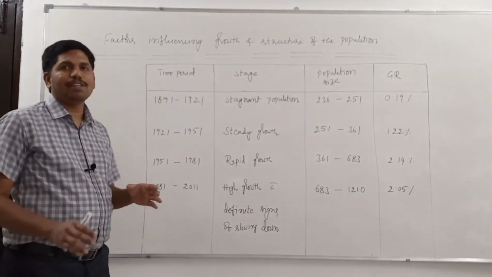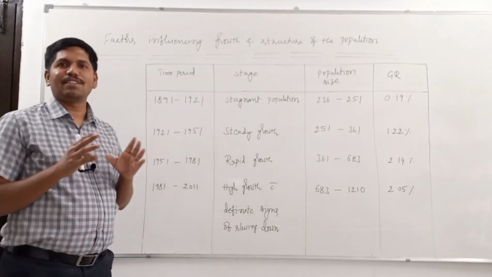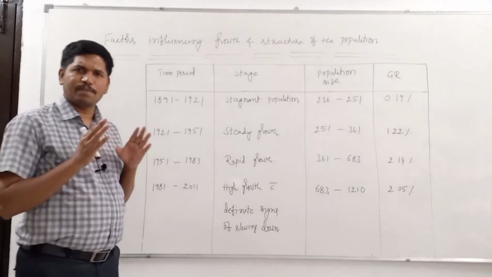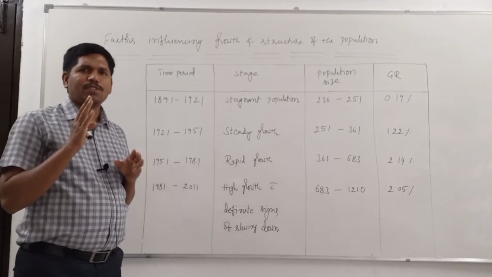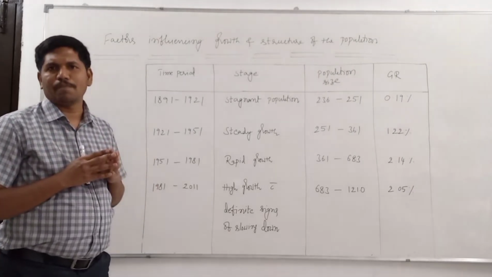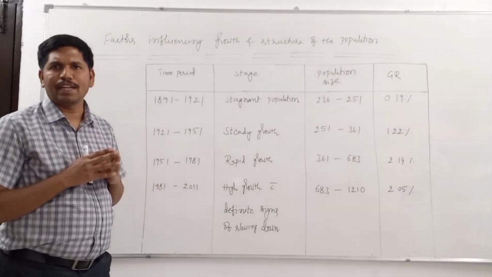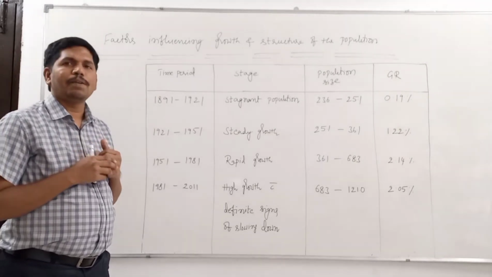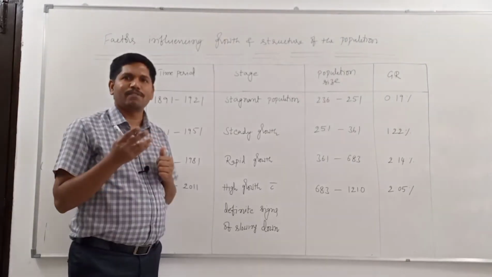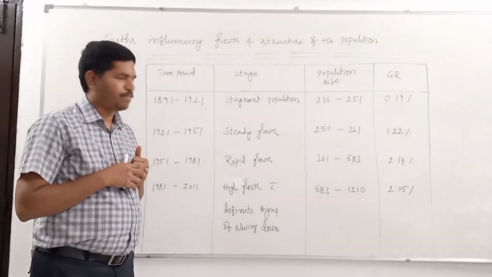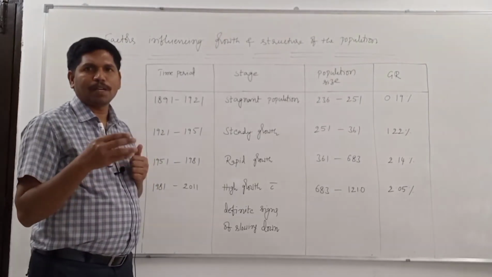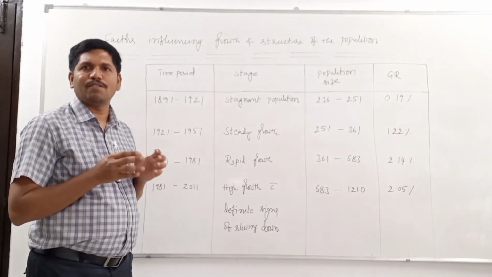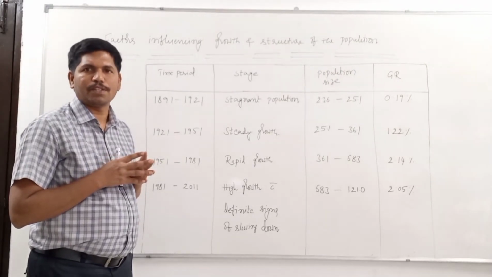By 1981, we had realized the adverse consequences of the oversized population. From the time of independence, we started implementing the family planning program, but the government did not take it as a serious program. Later, the government realized and started implementing the family planning program strictly, and started bringing awareness to the people about the adverse consequences of oversized population.